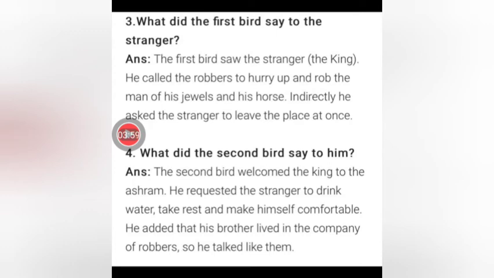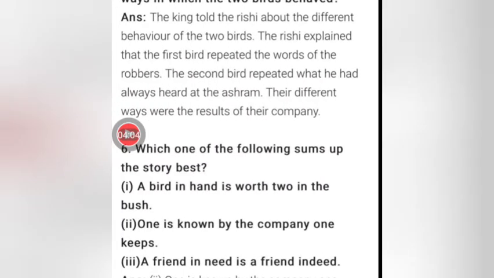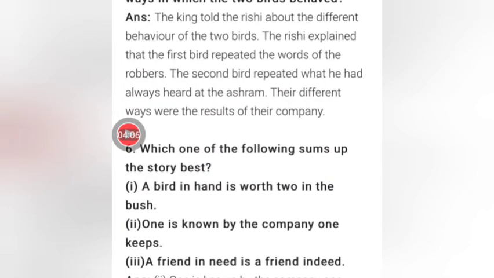So you're done with the 4th question. Again, leave 2 lines, draw a proper underline between the 2, and write down the 5th question. That is, how did the Rishi explain the different way in which the 2 birds behaved?